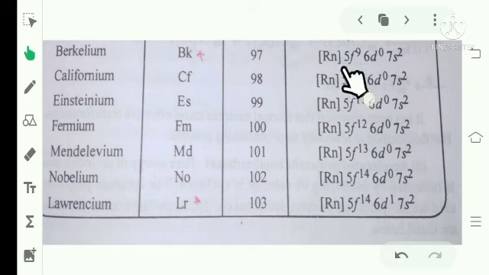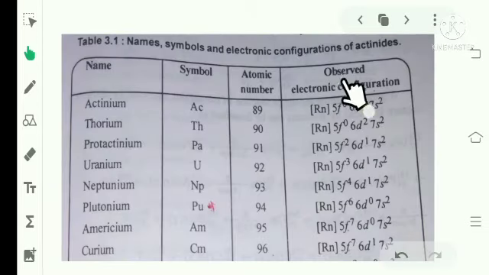Like this, 5f10, 5f11, 5f12, 5f13, 5f14, and lawrencium contains 5f14 6d1, because of the completely filled f orbital, giving extra stability. Now this is the electronic configuration of actinides from Ac to lawrencium, Lr.